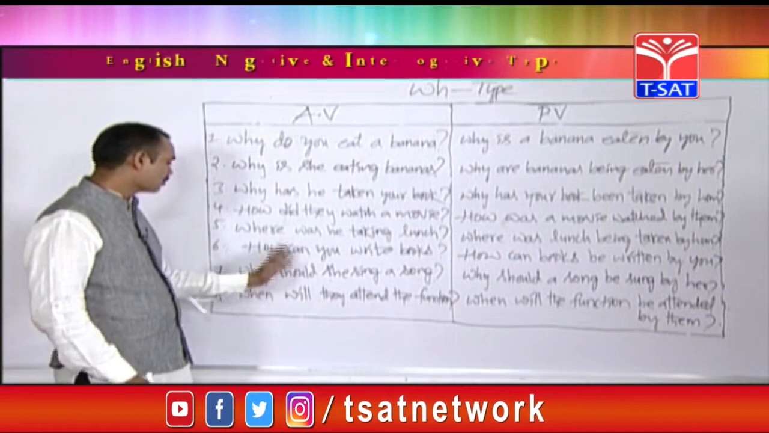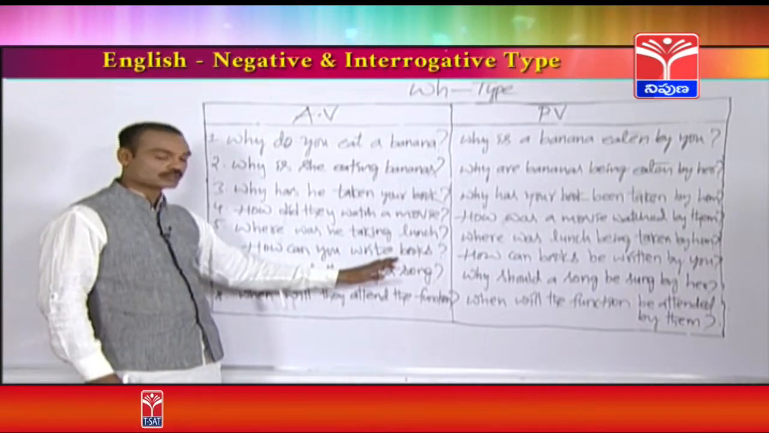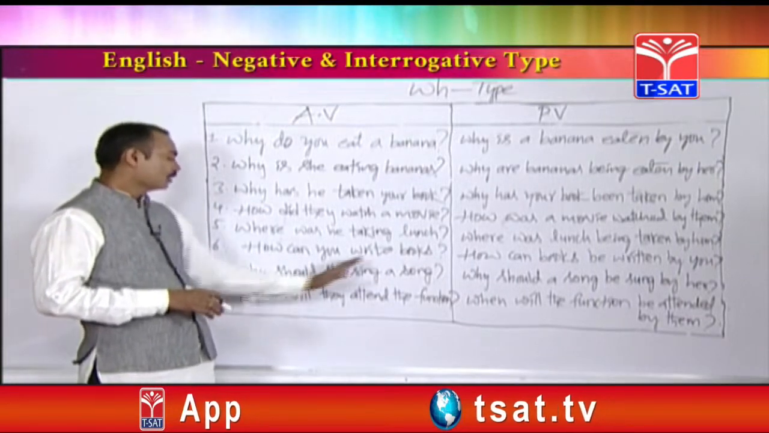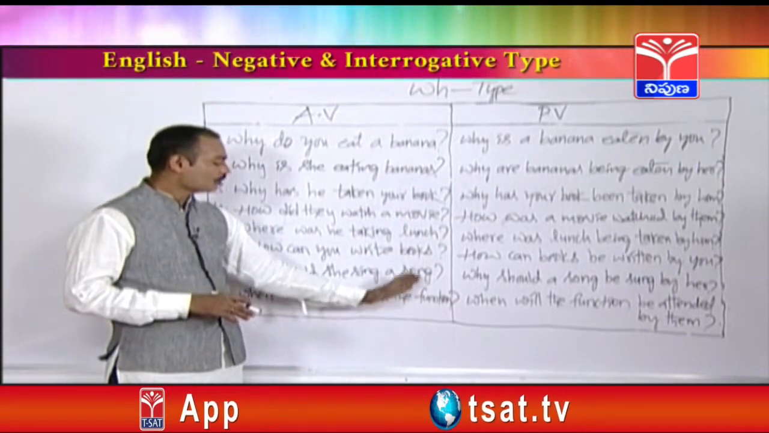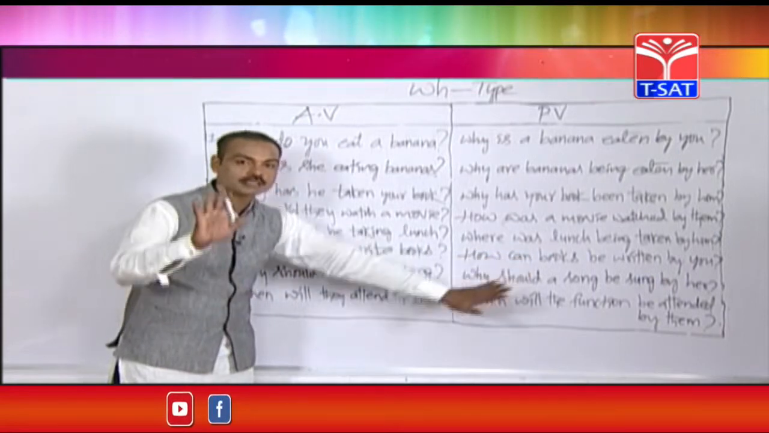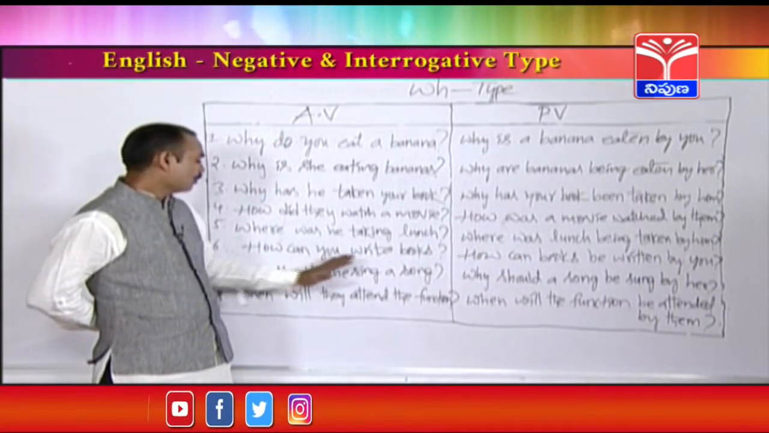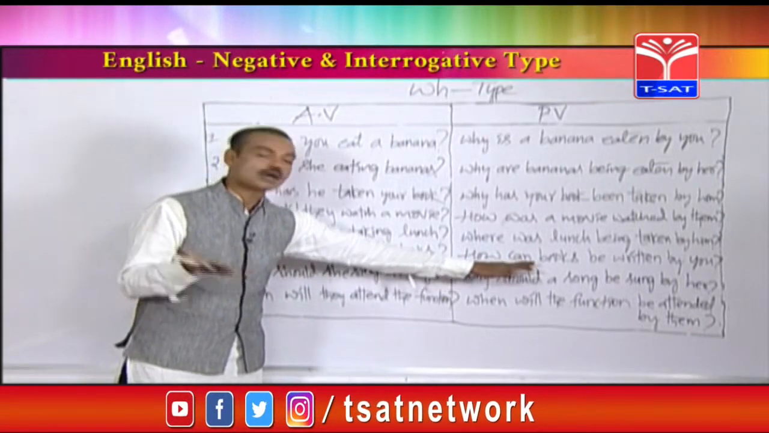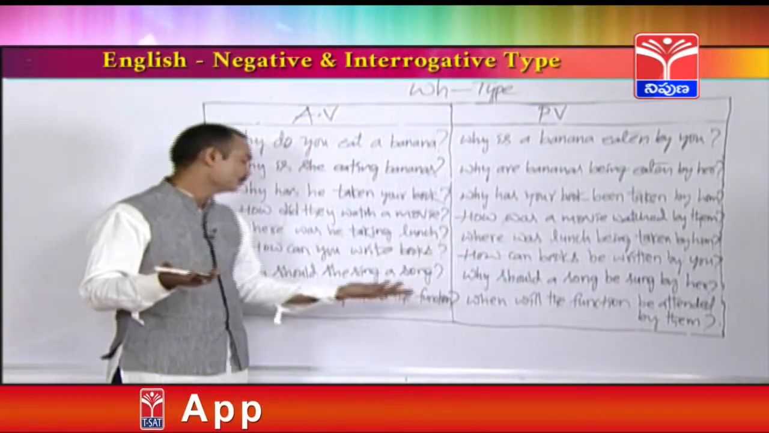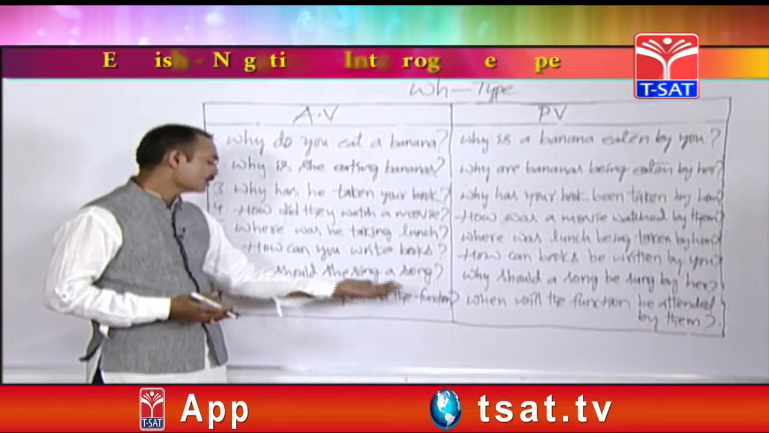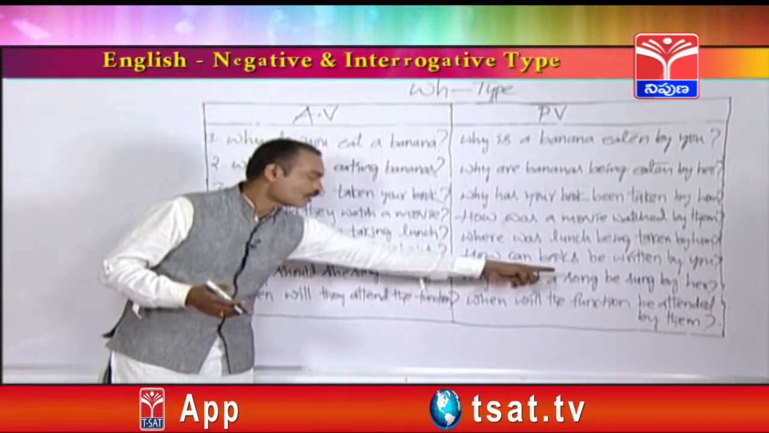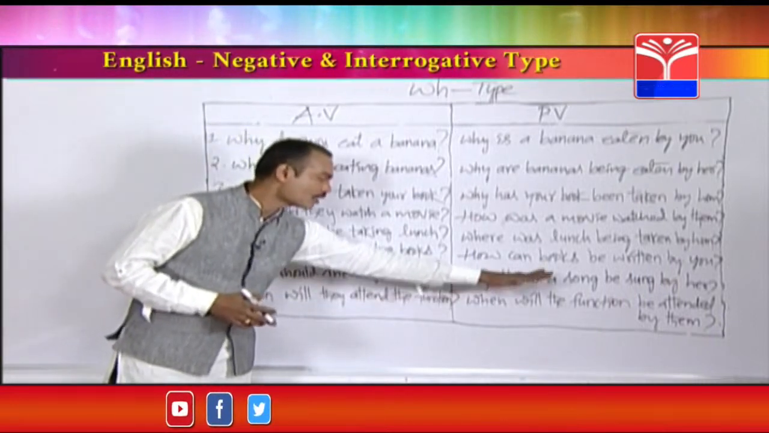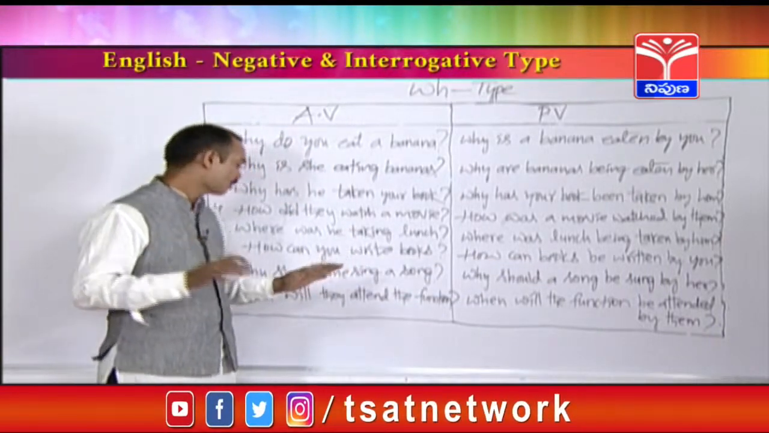These are modals. How can you write books? So whenever you find modals like can, should and will, whether it is a singular object or plural object, you cannot find any changes in the passive voice. So how can you write books or how can you write a book? How can books or how can a book be written by you? Why should she sing a song? Why should a song be sung by her? Even with songs also, there won't be any change. Why should songs be sung by her?